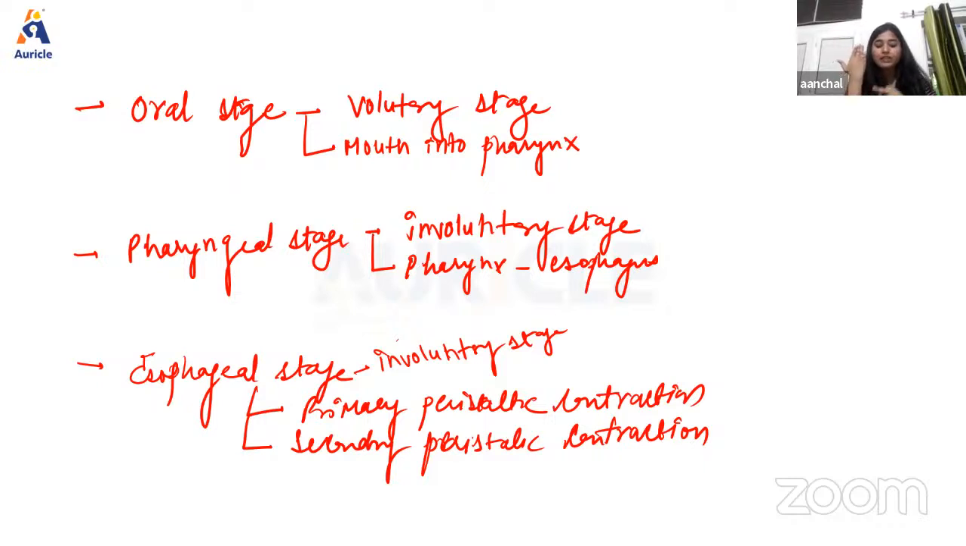The secondary peristalsis is induced by the distension of the upper esophagus in which the food is present, and after origin, these contractions pass down like primary peristalsis, and are also responsible for the production of positive pressure. So this is all about the stages of deglutition.